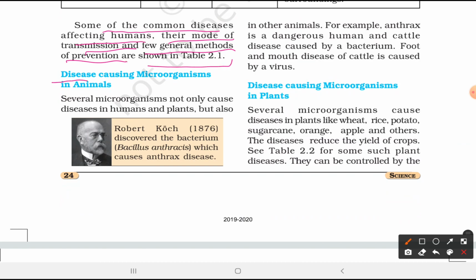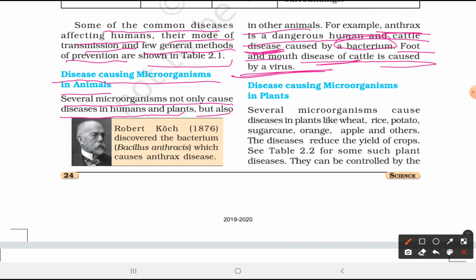Then, disease-causing microorganisms in animals. Several microorganisms not only cause diseases in humans but also in other animals. For example, anthrax is a dangerous disease of humans and cattle, caused by a bacterium. Foot and mouth disease of cattle is caused by virus. Robert Koch discovered the bacterium which causes anthrax disease.